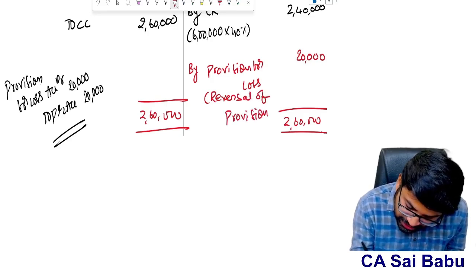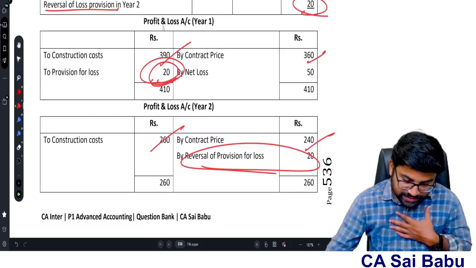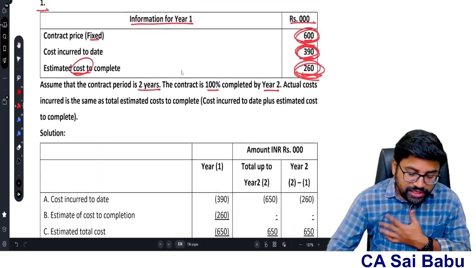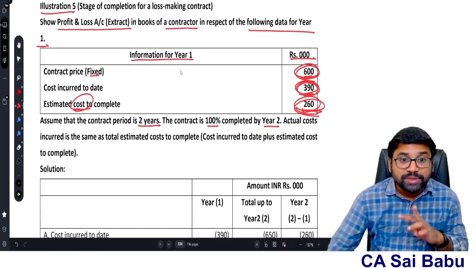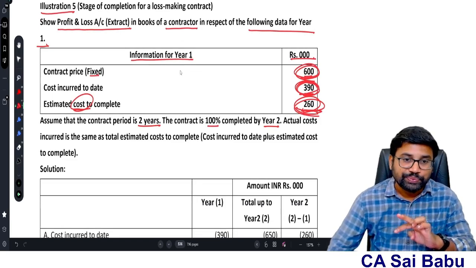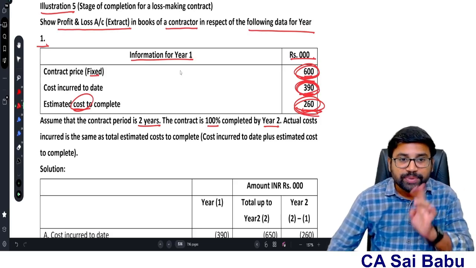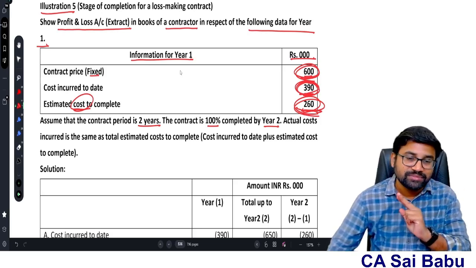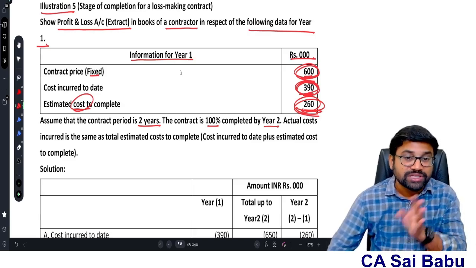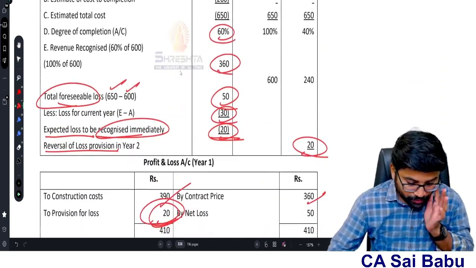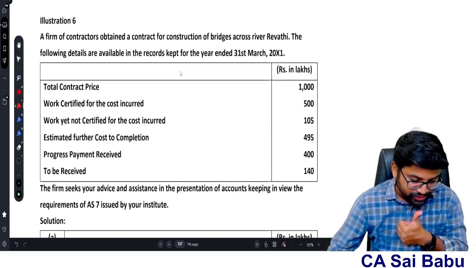So this is illustration number 5, sir. Please be careful, sir, when you are recognizing the revenue of the current year and current year cost, please check overall position also, and overall if there is an expected loss, recognize it immediately. And apart from the current year, for the balance expected loss, you create a provision in the current year itself. Okay, sir. Done, sir. We understood, sir.